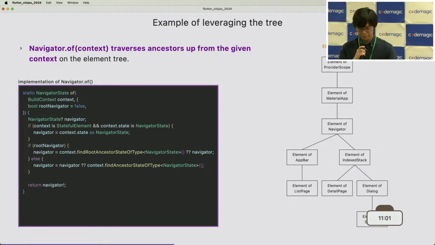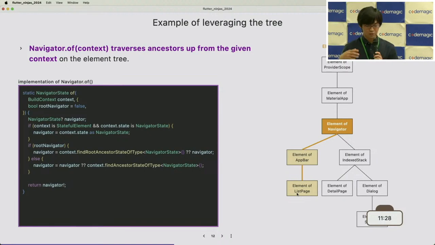To call the push or pop method. So in that case, what is happening? How can I get the NavigatorState object? So I prepared the tree again here. If I pass the context, it's an element like this one.